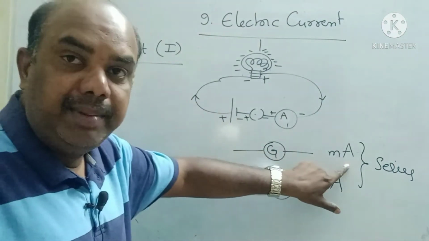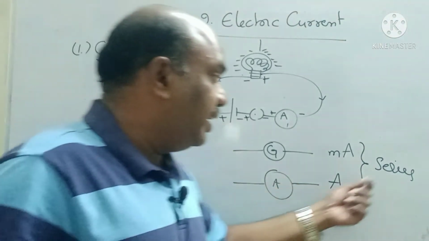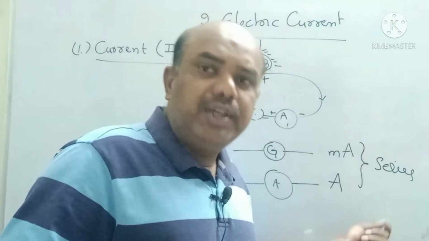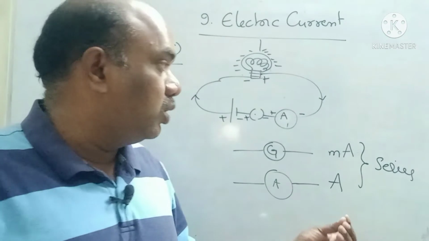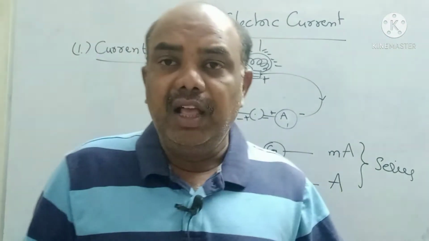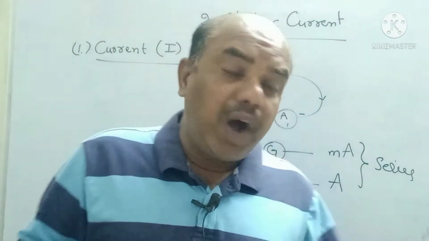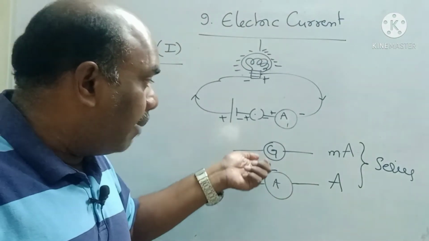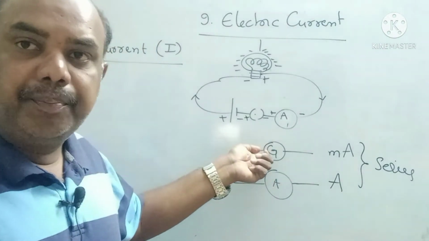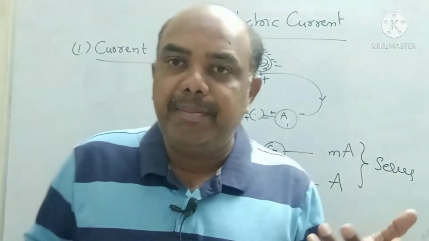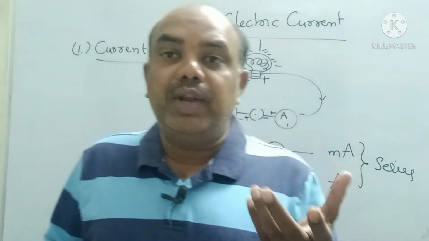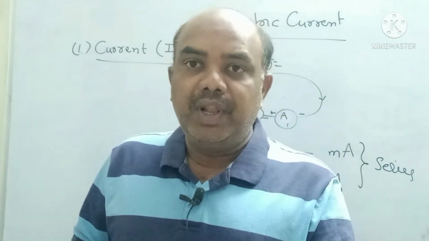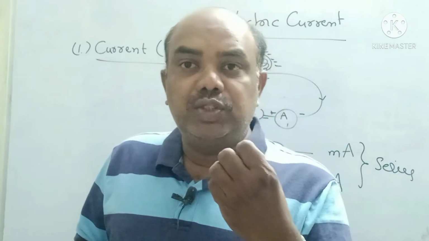Galvanometer measures current in milliampere, ammeter measures current in ampere. These two instruments must be connected in series in the circuit so that we can measure current very effectively. Sir, what happens if you connect an ammeter in the place of a galvanometer? Ammeter measures very big amperes of current, so you may not get an accurate reading. You may not get values more accurately.